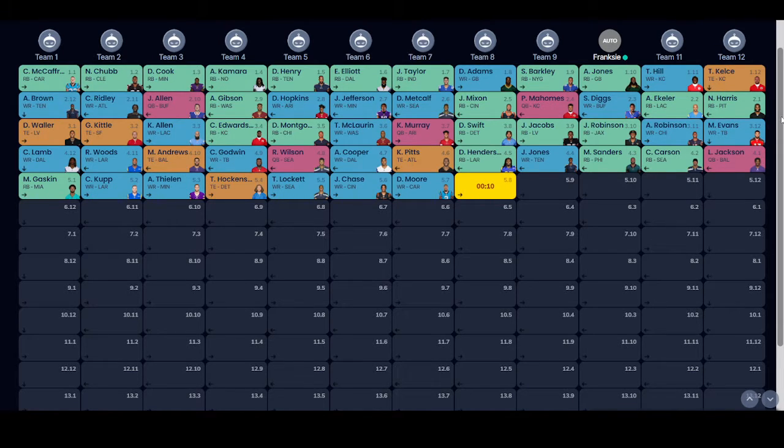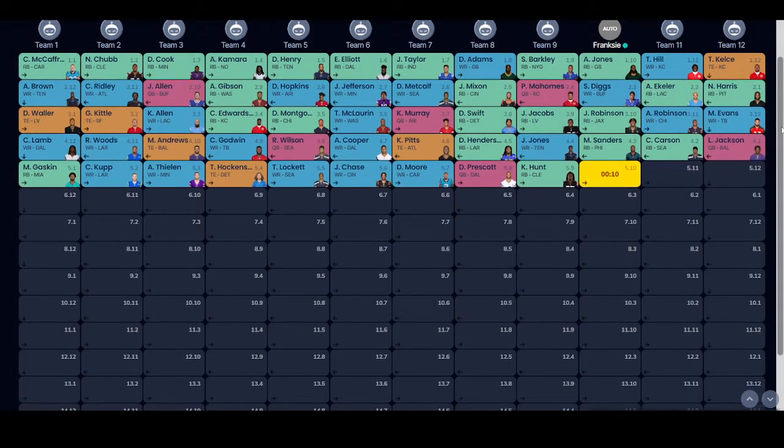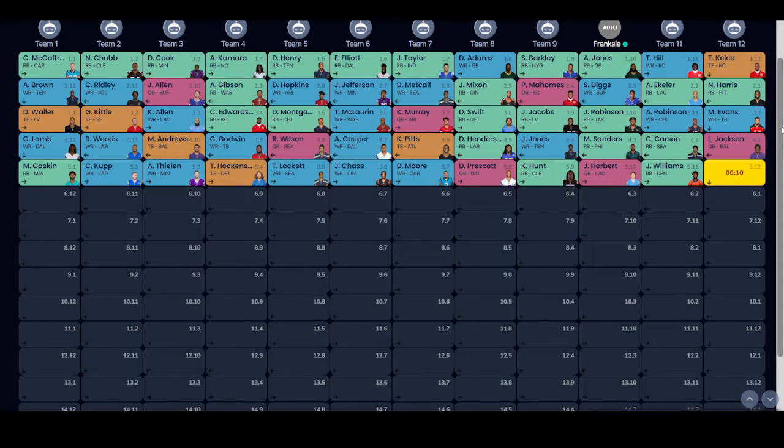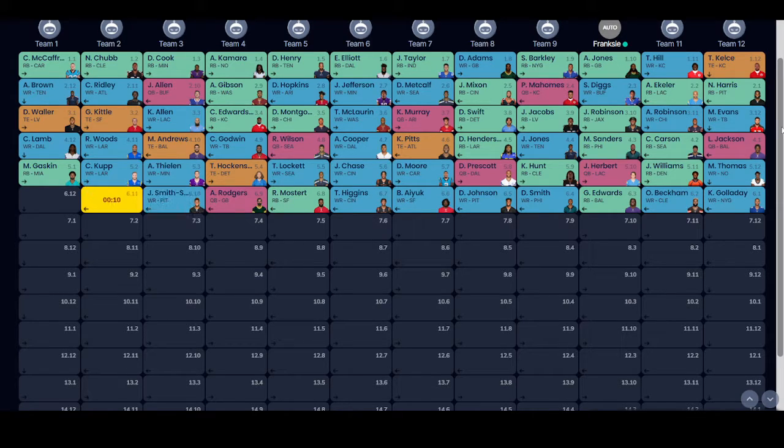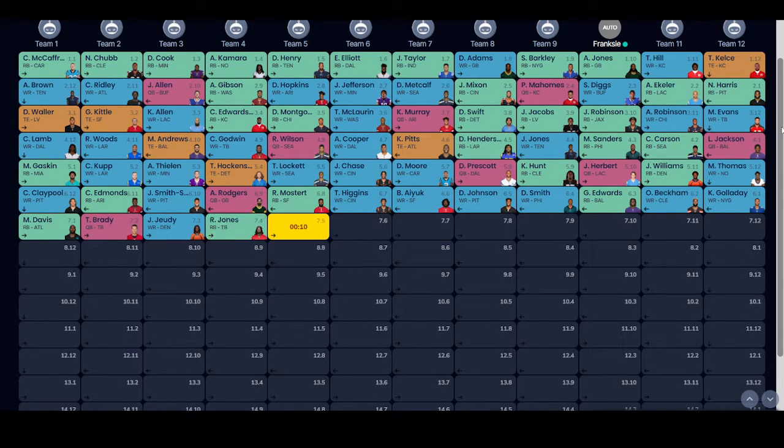Come up to me in the 5th. Chase, Moore, Prescott, Hunt. So we'll get Justin Herbert as my QB. And then we've got Williams, Thomas, Golladay, Beckham, and then I get Gus Edwards. So letting the computer do it at number 10, I'm getting quite running back heavy by the looks of it. And there's some teams like number 6 going pretty wide receiver heavy: Zeke, then Jefferson, McLaurin, Cooper, Chase, and Higgins.